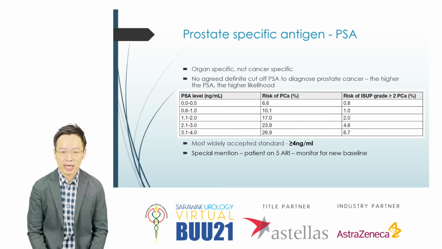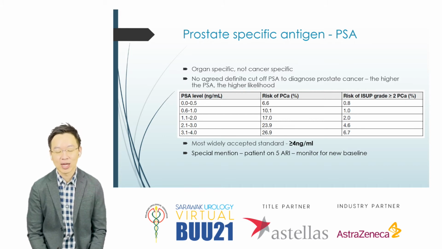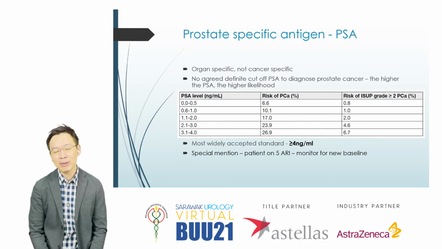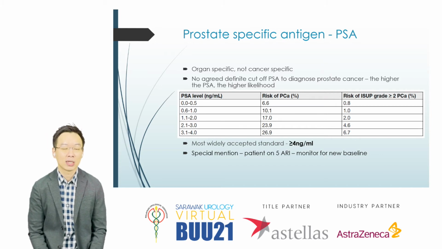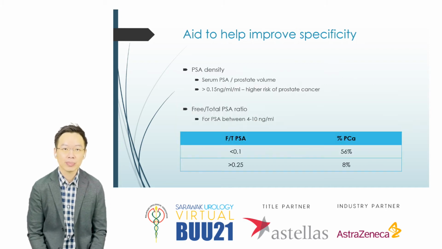But remember, there's a group of patients who will be on 5 ARI. So in this group of patients, we need to monitor their baseline. So they probably have a PSA of 3 to begin with. Once they start on 5 ARI, the PSA goes down to maybe 1.5. So remember, this 1.5 is the new baseline. And any elevation following that, you probably have to screen for prostate cancer.